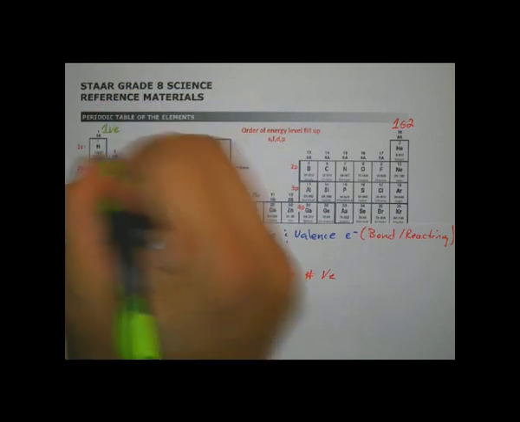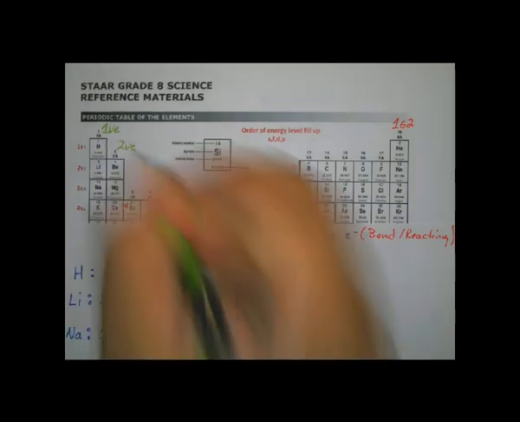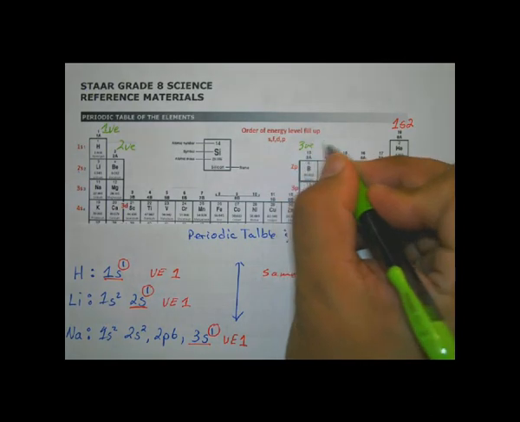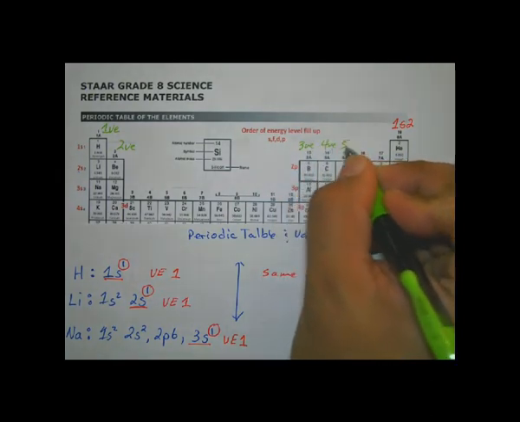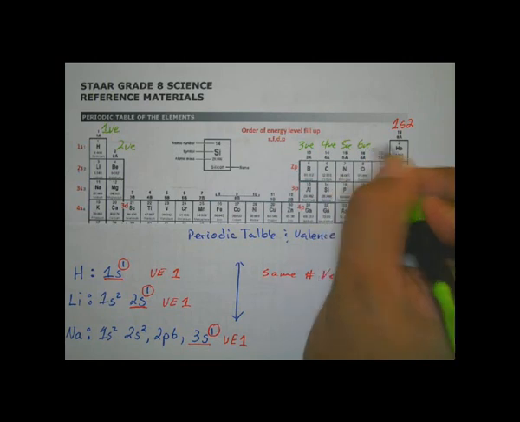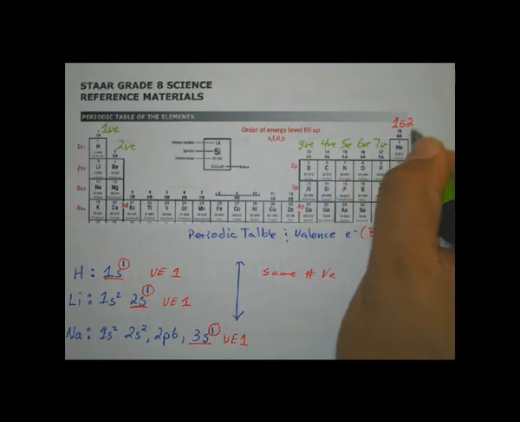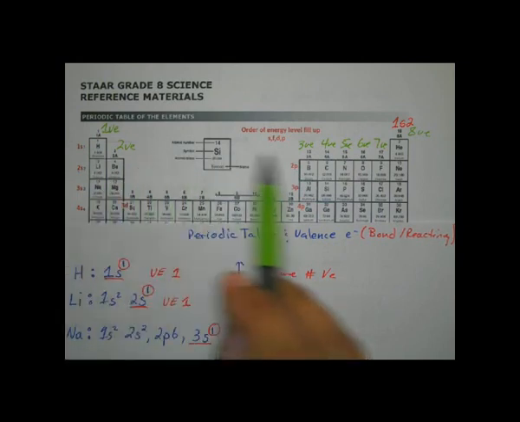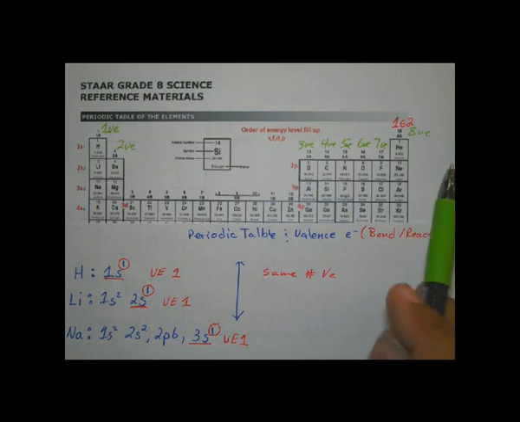The second group, since it's next over, will give me 2 valence electrons. The third group will give me 3 valence electrons, then 4, 5, 6, 7 valence electrons, and finally 8 valence electrons. So that's the trend. As you move across, your valence electrons increase by 1.